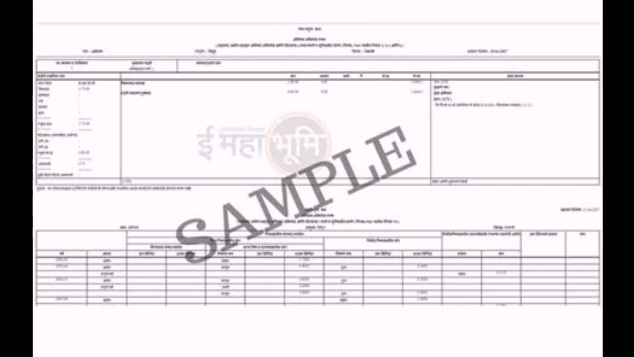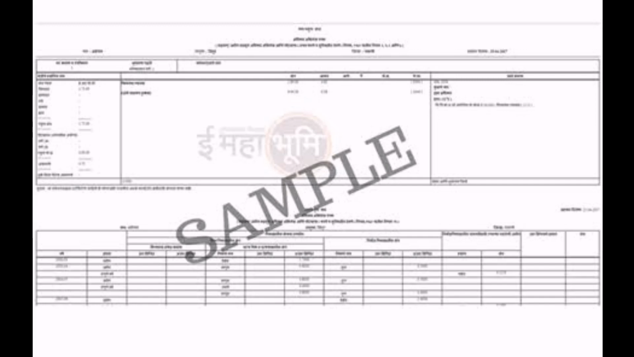Now see children, this property is like a gifted property to the farmer. So he can give it, sell it, or lease it, rent it, or give it as a charity, but it has to be done only with the sanction of the district collector. Okay, once the district collector approves, only then can they sell it.